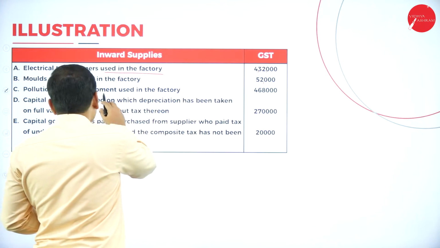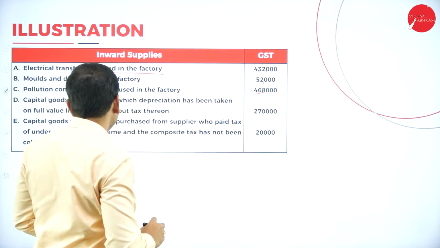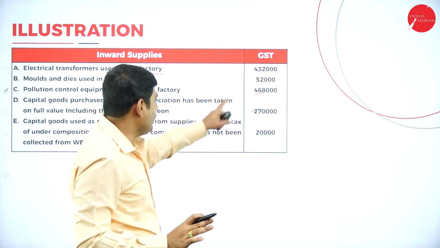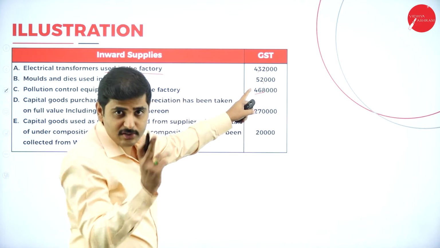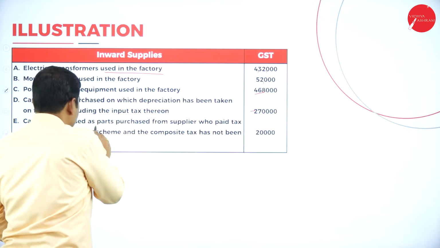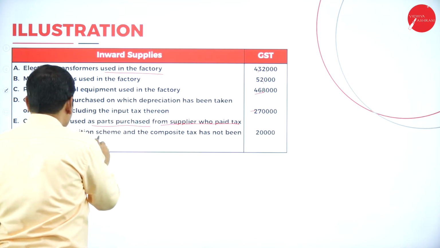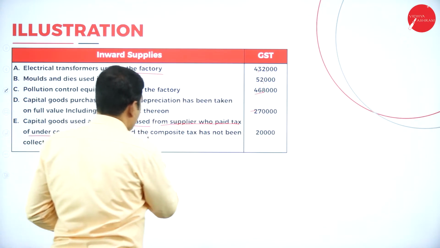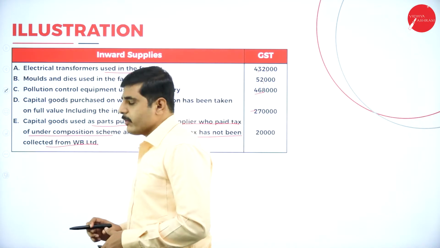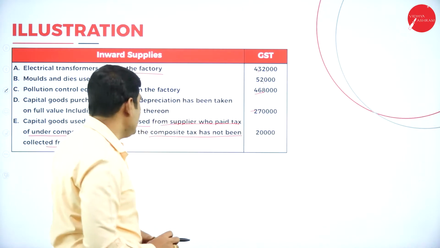Next one, pollution control equipment used in the factory. Next one, capital goods purchased on which depreciation has been taken. See, if you have taken depreciation, ITC is not available. Only for the factory purpose, production of goods in order to sell the goods to the customers, then ITC is available. Next one, capital goods used as parts purchased from the supplier who paid tax under the composition scheme, and the composite tax has not been paid: 20,000. This is the amount collected from VB Limited.